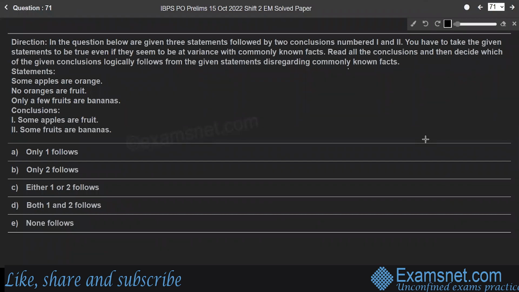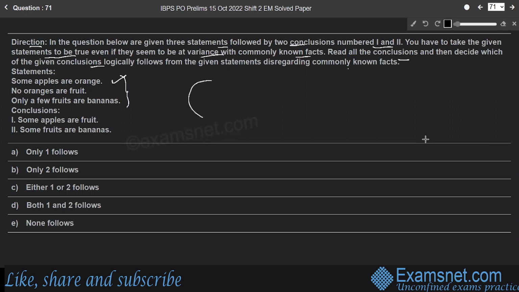Question 71. Here direction is, in the question below are given 3 statements followed by 2 conclusions numbered 1 and 2. You have to take the given statements to be true even if they seem to be at variance with commonly known facts. Read all the conclusions and then decide which of the given conclusions logically follows from the given statements disregarding commonly known facts. Here are 3 statements. So let us represent these statements in Venn diagram. Here the first one. Some apples are orange.